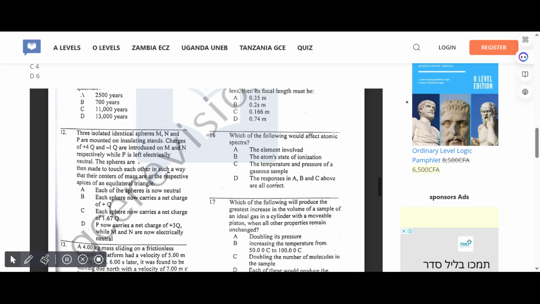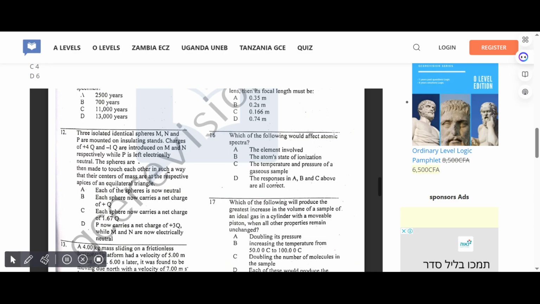Three isolated identical spheres M, N and P are mounted on insulating stands. Charges of plus 4 coulomb and minus 1 coulomb are introduced on M and N respectively, while P is left electrically neutral. The spheres are then made to touch each other in such a way that their centers of mass are at the vertices of an equilateral triangle.